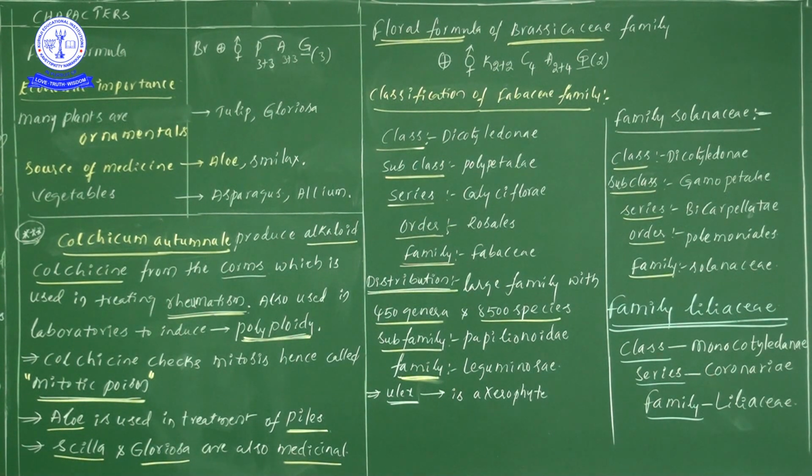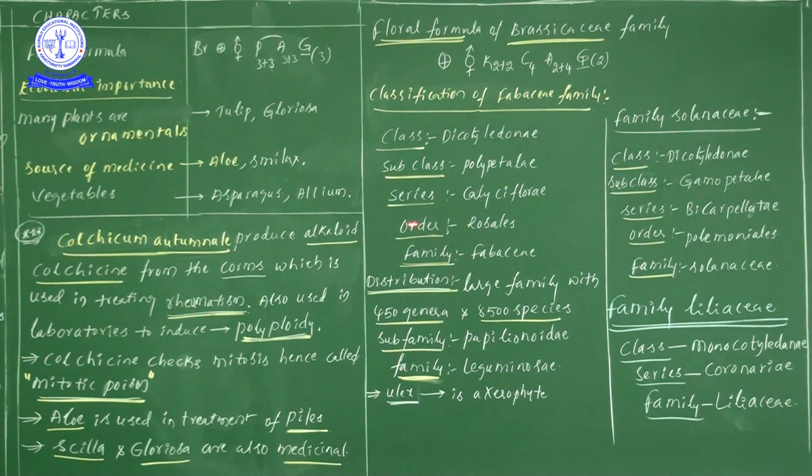Now let us see the classification of the Fabaceae family. These particular points are not required, but I would like to give them. The classification has class, subclass, series, order, and family. The family is Fabaceae. This family comes under the order Rosales. Next, the series is Calyciflorae. The subclass is Polypetalae. The class is Dicotyledonae.